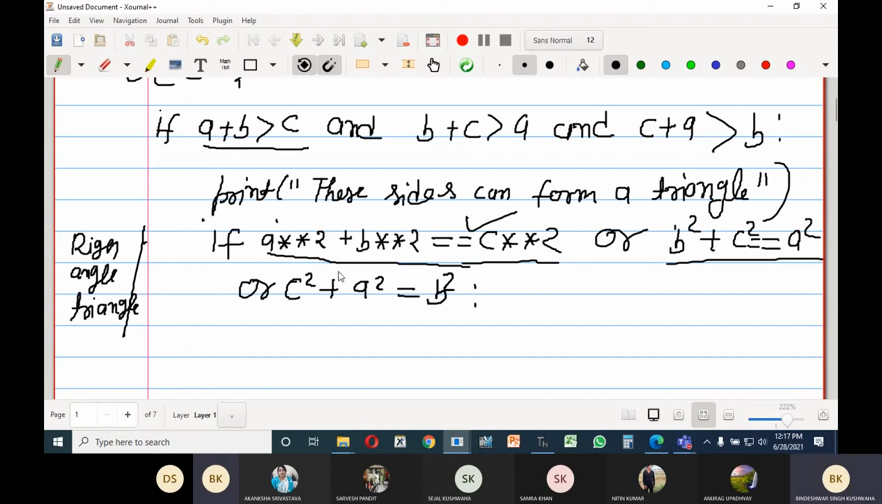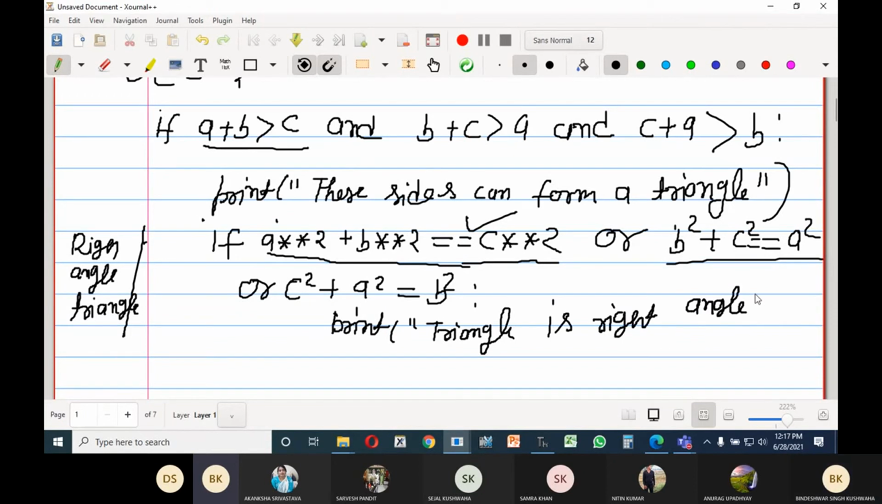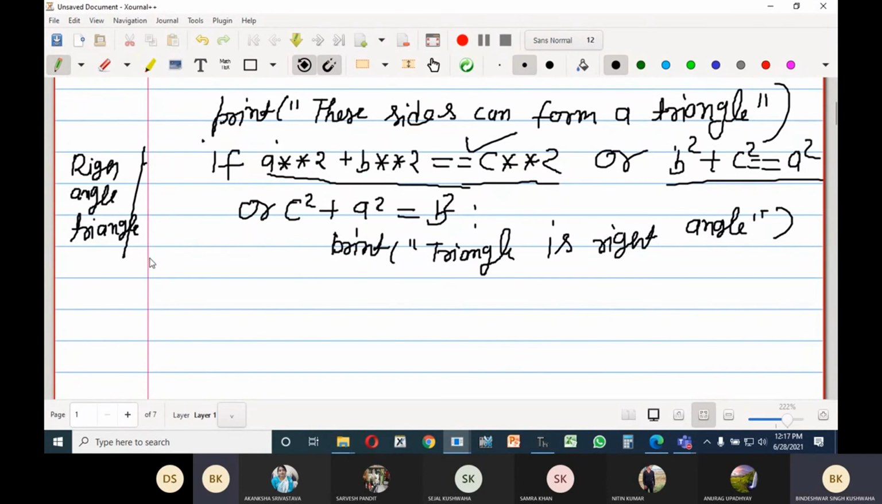Then what you will see? You will print like this: print triangle is right angle.